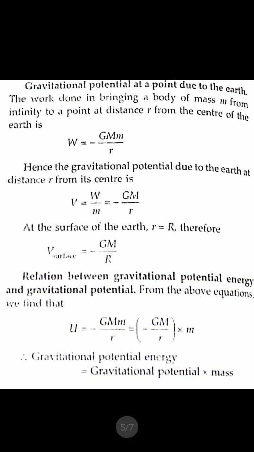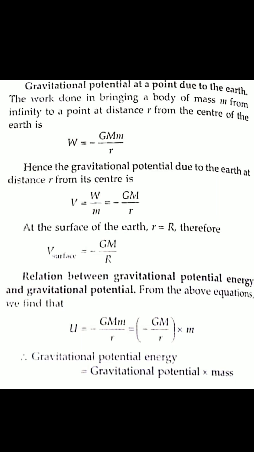Now the gravitational potential at a point due to the earth. We already know we get the expression W equals minus GMm by r, the work done in bringing the mass from infinity to a point at a distance r from the center of the earth. And for gravitational potential we have V equals W by m. If we put the expression of W, small m cancels, and we get minus GM by r. Now at the surface of the earth, that distance r equals capital R, so we can write capital R in place of small r, and that is the potential at the surface of the earth.